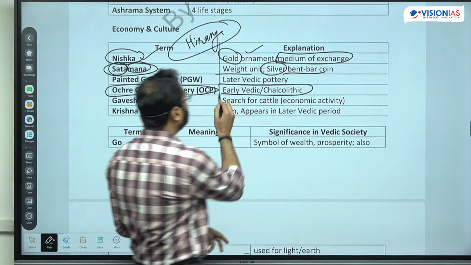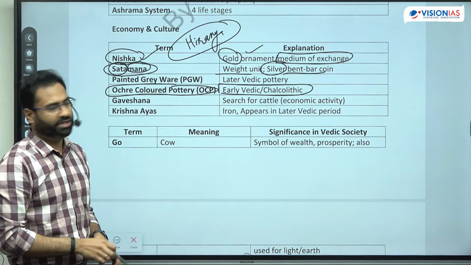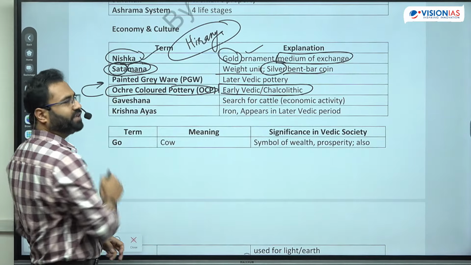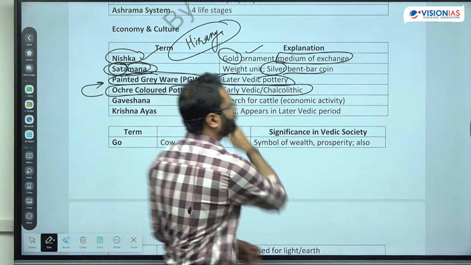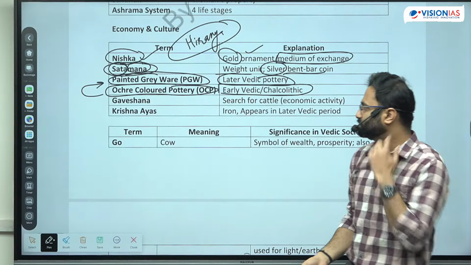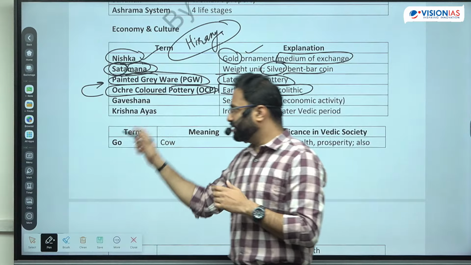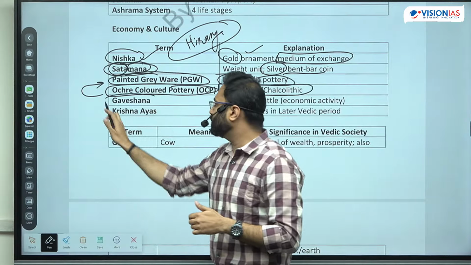So in the Chalcolithic age you see the ochre color pottery. Later on there was the rise of the painted grey ware. Painted grey ware is associated with the later Vedic age. Now, there are certain prominent terms regarding cow that we are going to talk about, but another term with respect